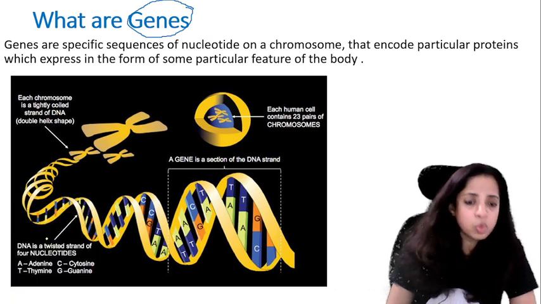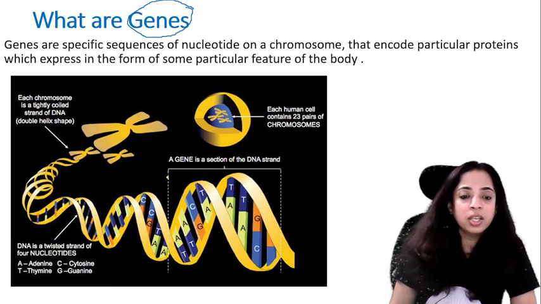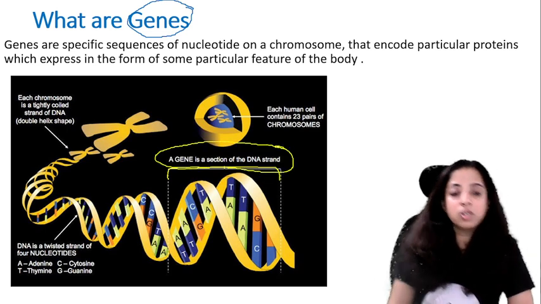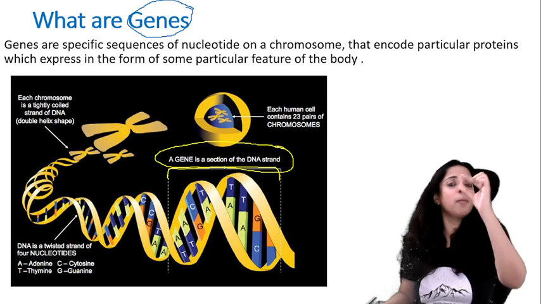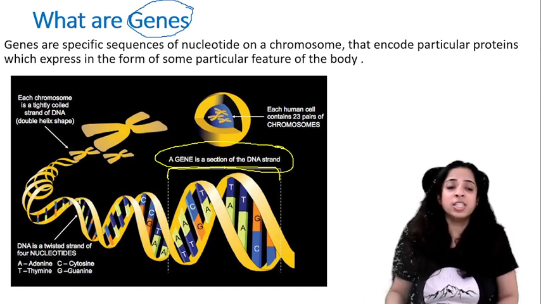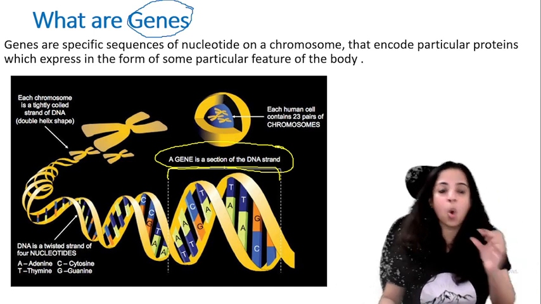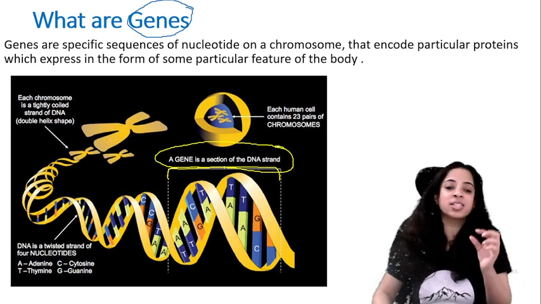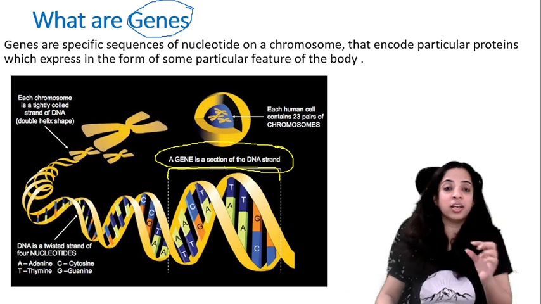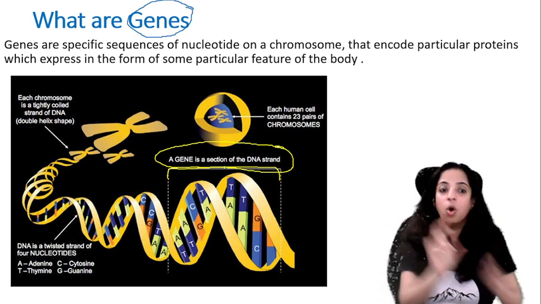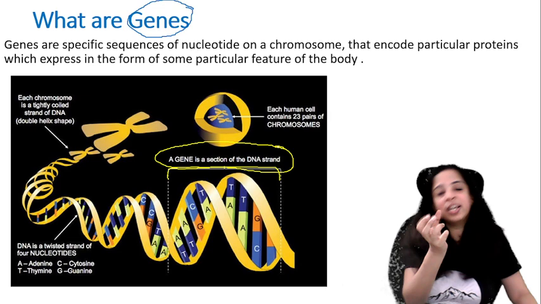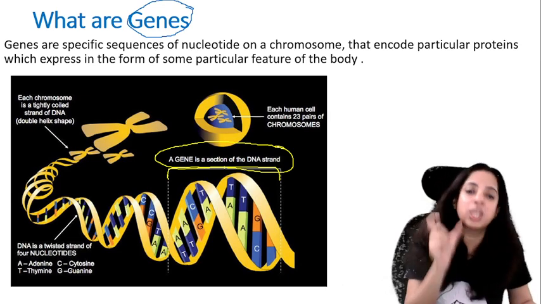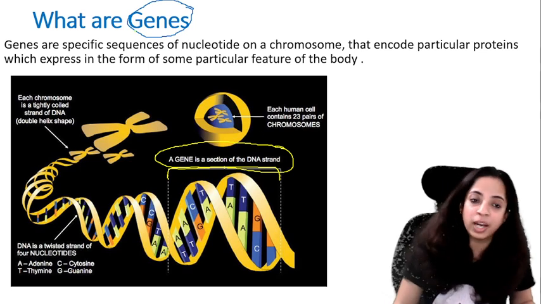Okay, so watch here very carefully, children. So a section of DNA strand is known as gene. So gene DNA का एक छोटा सा part है. Okay, so genes is the specific sequence of nucleotide, you can say, or in simple words you can say gene is a section of the DNA strand. DNA strand का एक section है और DNA strand में क्या होते हैं, nucleotide का sequence होता है, right? So genes are a specific sequence of a nucleotide on a chromosome.